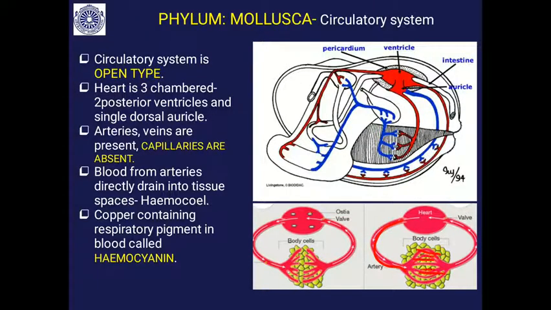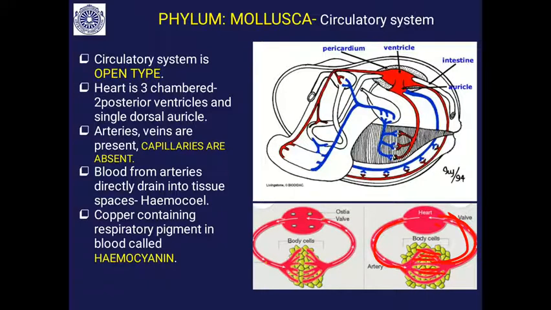From the capillaries, oxygen diffuses into the tissues, and deoxygenated blood, carrying carbon dioxide, is returned to the heart through the veins. In the open system, arteries and veins are present, but capillaries are absent.